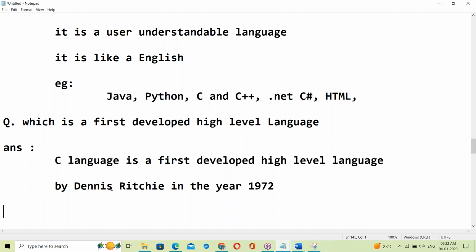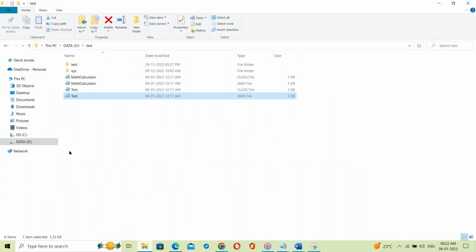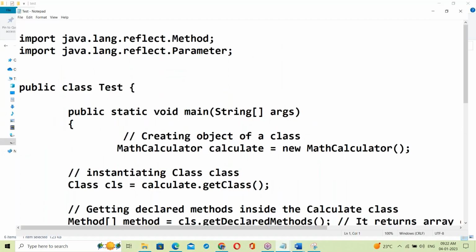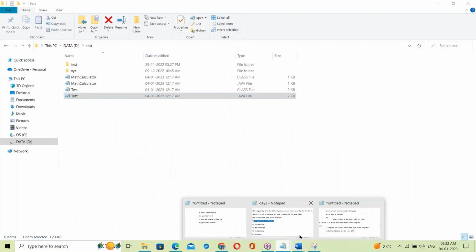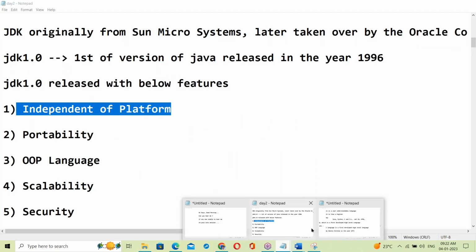Okay. So this high-level language, maybe a C program, a Java program, all are high-level languages, right? A Java program looks like English language, right? A C program also looks like English language. All are high-level languages.